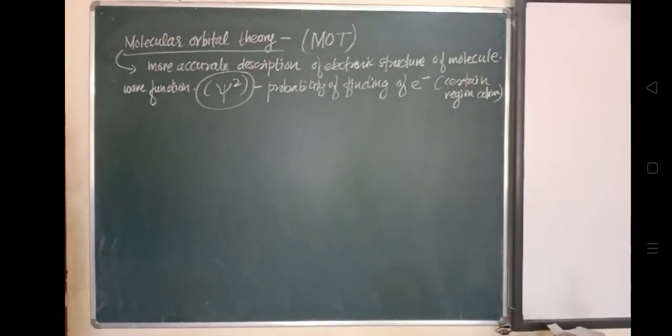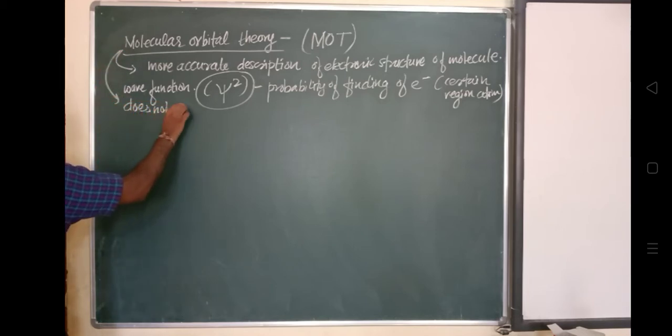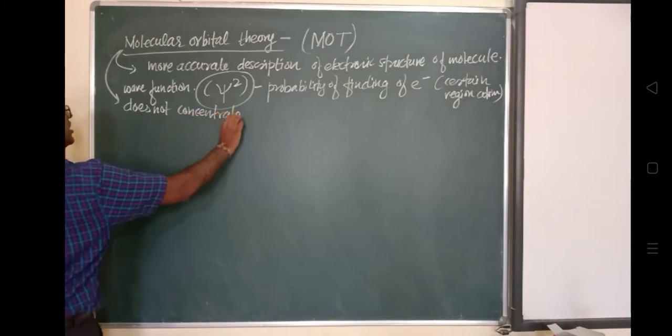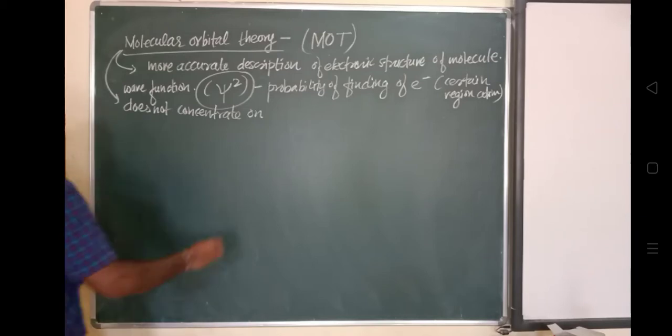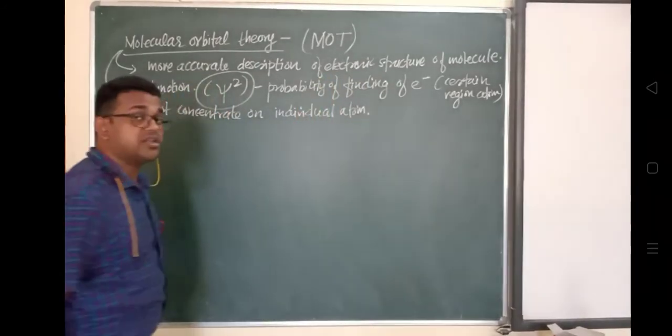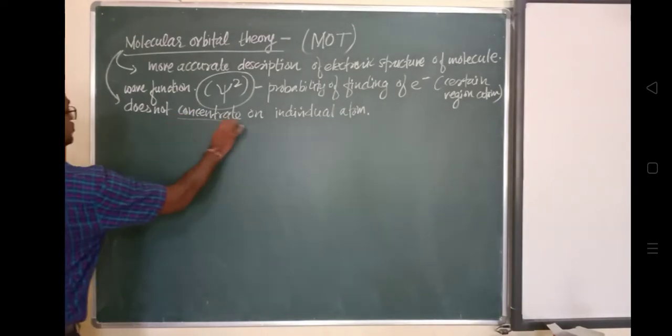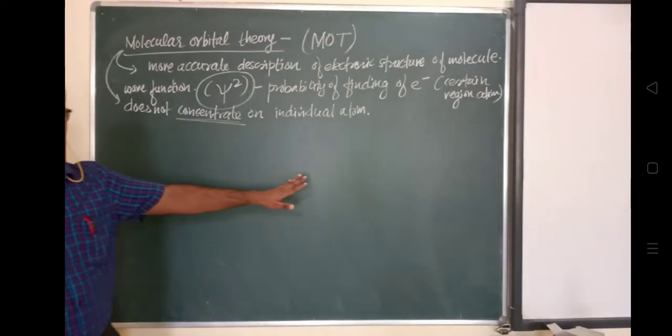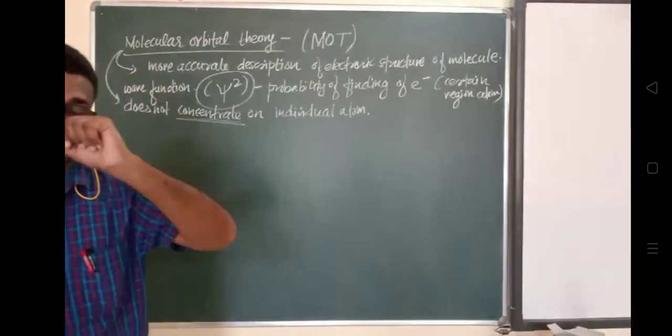Molecular orbital theory does not concentrate on an individual atom. As we saw in valence bond theory, there was a focus on individual atoms: how the sharing and pairing of electrons takes place between different atoms, and how the formation of a covalent bond takes place as per valence bond theory. But in molecular orbital theory, it does not concentrate on an individual atom.